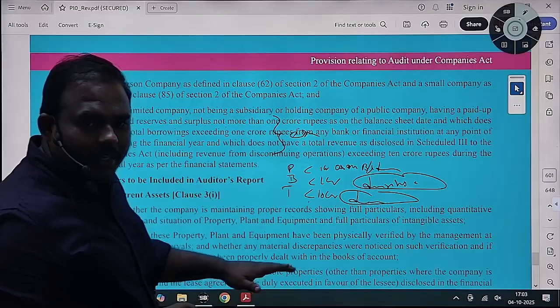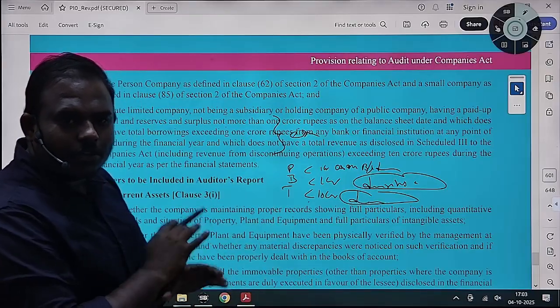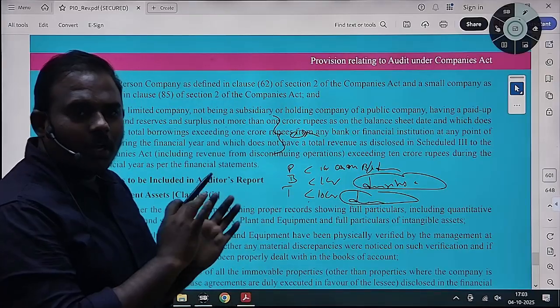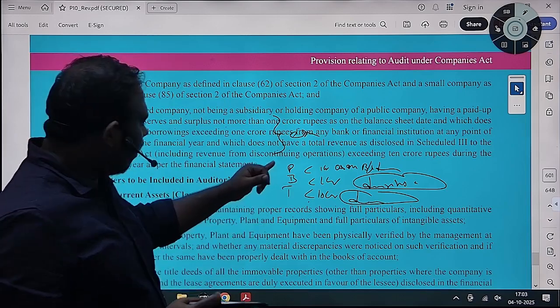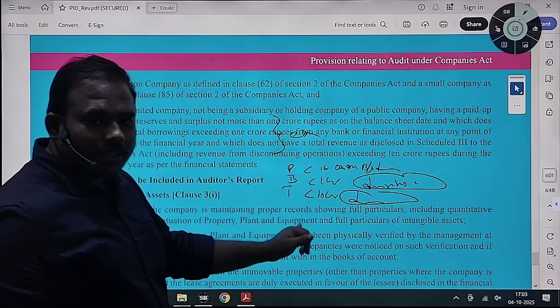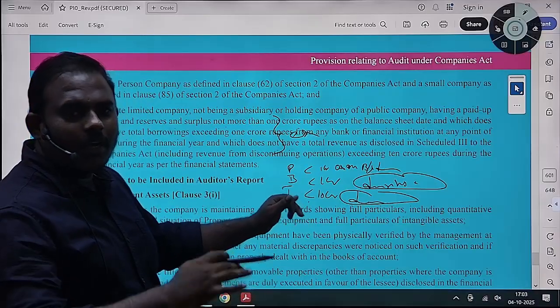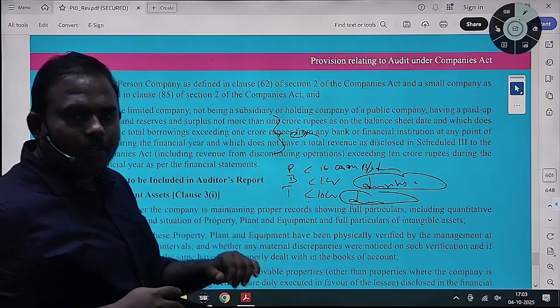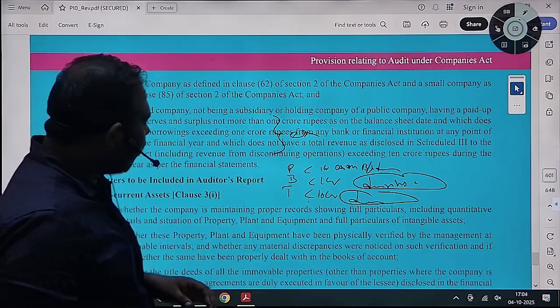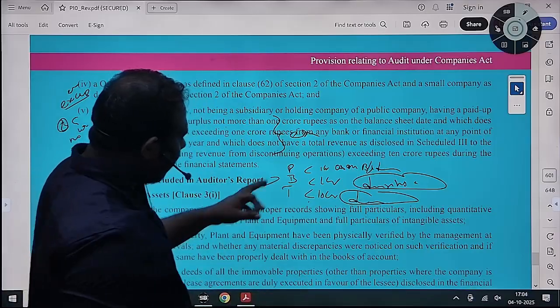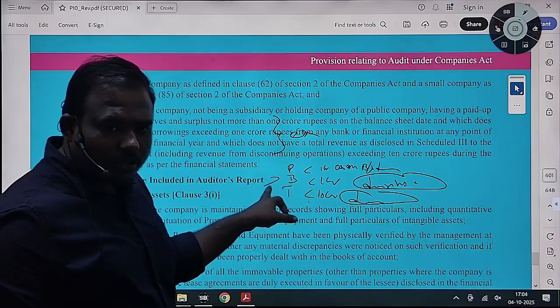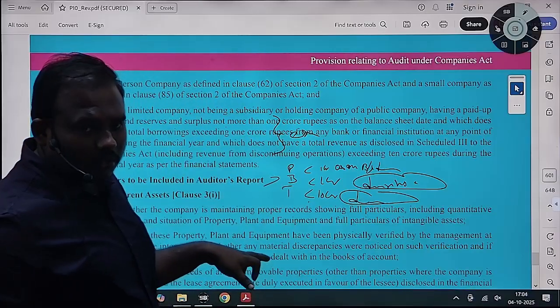If the three conditions are satisfied, if it is within the limits, not applicable, the exception applies. If any condition is violated, if all three conditions are not satisfied, then the auditor needs to comply with the CARO report. So suppose borrowings are more; in this case the three conditions are not satisfied because borrowings are more, then the CARO report applies. Okay.